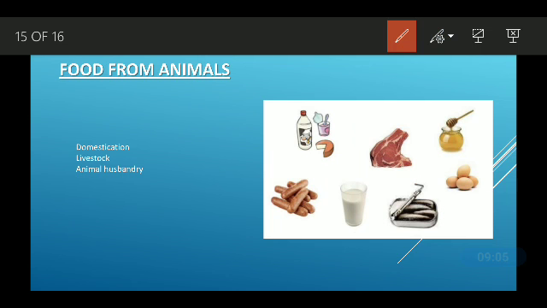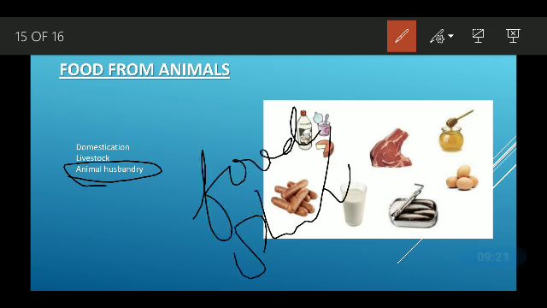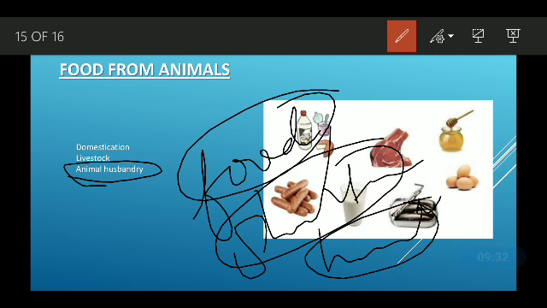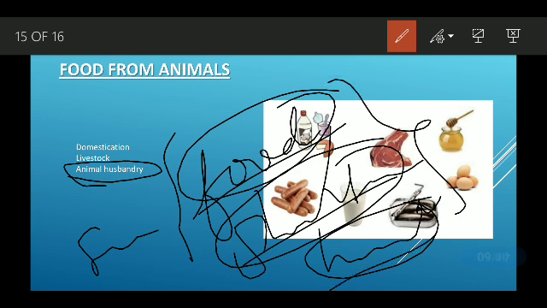All the living animals which are being reared are collectively called livestock. And animal husbandry is the branch of science which deals with the study of food, shelter and health of domesticated animals.